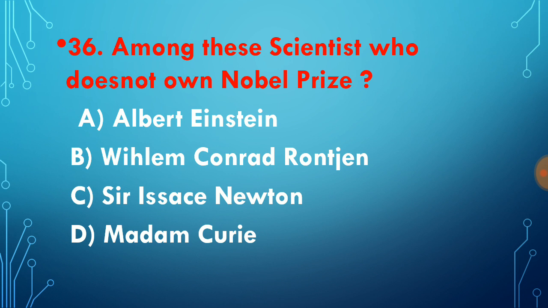Question number 36. Which among these did not win the Nobel Prize? Albert Einstein won the Nobel Prize. William Conrad Roentgen is the first person to get the Nobel Prize in physics. Sir Isaac Newton and Madame Curie. Madame Curie won a Nobel Prize twice. Sir Isaac Newton did not get the Nobel Prize because the Nobel Prize started in 1901, and before that period Sir Isaac Newton had died. Because of that, Sir Isaac Newton did not receive any Nobel Prize.